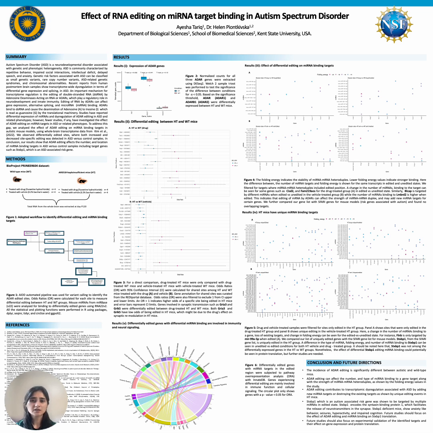Similarly, microRNAs are another important regulator of gene expression. MicroRNAs are small non-coding RNAs that can bind to a messenger RNA and stop its translation. Studies have reported differential expression of microRNAs and widespread ADAR editing in autistic individuals, but no studies, if any, have looked at the correlation between ADAR editing and microRNA binding to their gene targets.